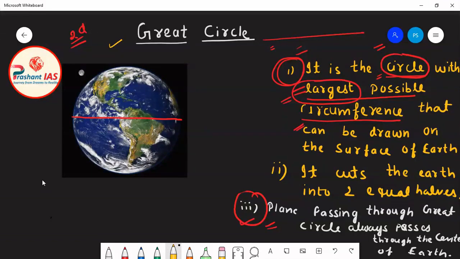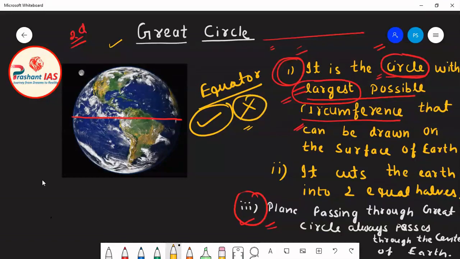So friends, now let us come back to our original question. Our original question was whether the equator is a great circle or not. We were examining whether the equator is a great circle or not. There are three conditions, or you can also treat these three conditions as the definition of a great circle. So what are the three conditions for any circle to be declared a great circle? The first condition is that it is the circle with the largest possible circumference that can be drawn on the surface of earth.